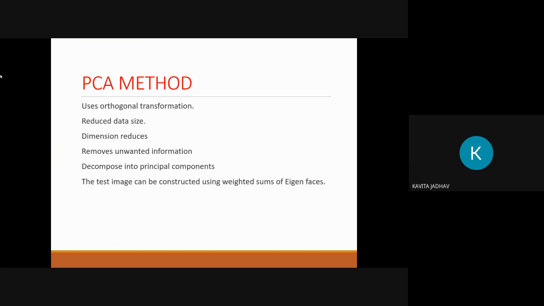It uses orthogonal transformations, reduces the data size and dimension, removes unwanted information, and decomposes into principal components. The test image can be constructed using weighted sums of eigenfaces.